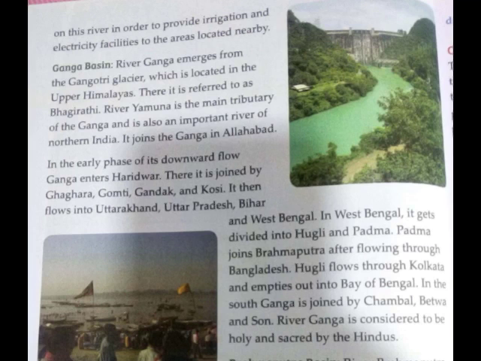located nearby. Ganga Basin. River Ganga emerges from the Gangotri glaciers. Where is it located? It is located in the upper Himalayas. There it is referred to as Bhagirathi. River Yamuna is the main tributary of the Ganga and also an important river of northern India.